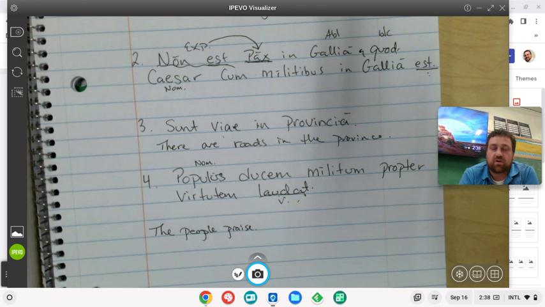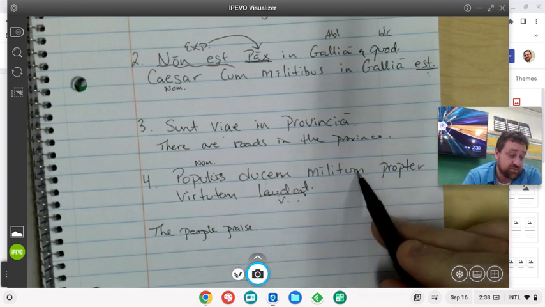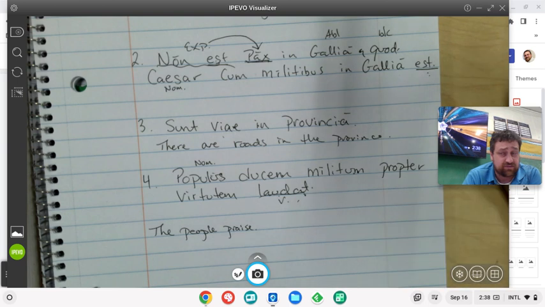So who are the people praising? In order to find who the people are praising, we need to look for something in the accusative. The accusative means the receiver of the verb. They both might look like they're in the accusative, but we have to keep in mind what declensions each of these words belong to.